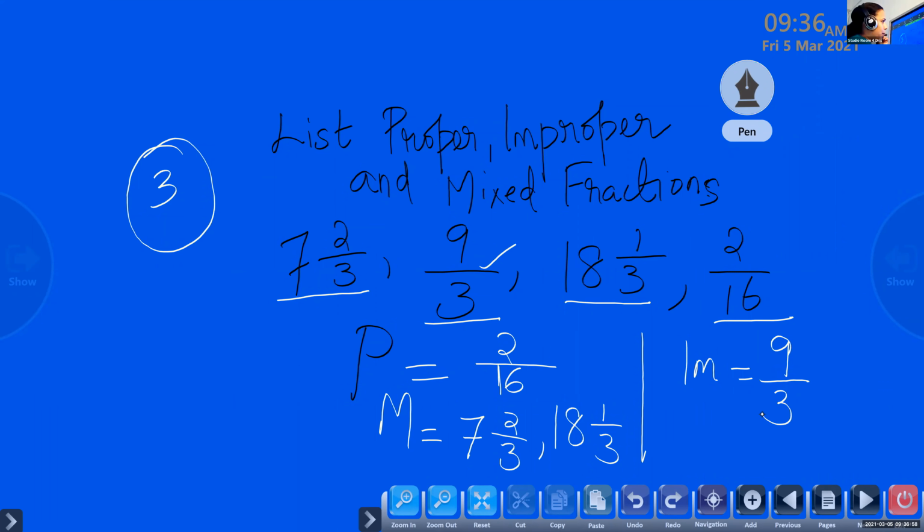Improper means the numerator is greater than the denominator. Proper means the numerator is less than the denominator. Mixed fraction has one whole number and one proper fraction. Let me see how many got this 3 out of 3.